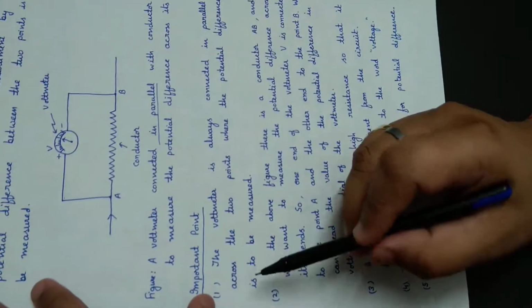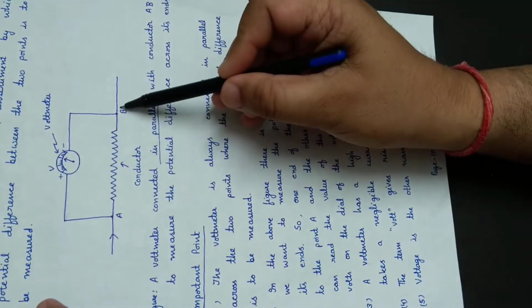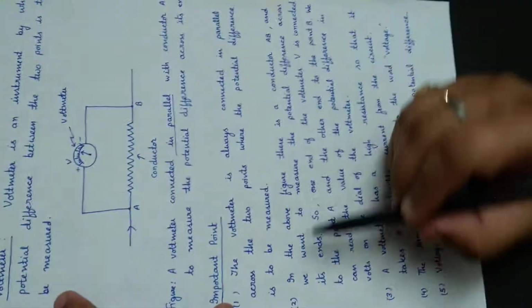Always connected in parallel across the 2 points where the potential difference is to be measured. Suppose we have to measure across the points A and B. So this voltmeter is connected across AB in parallel combination.